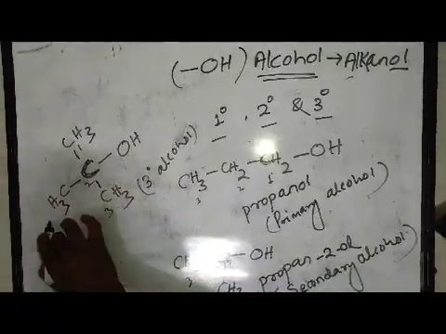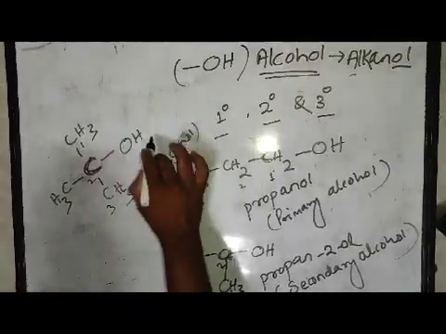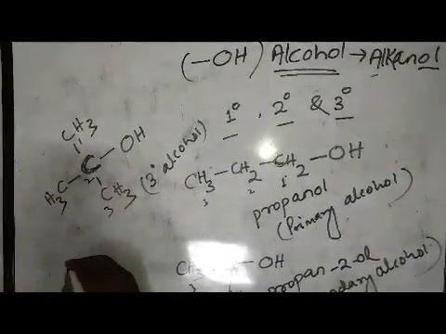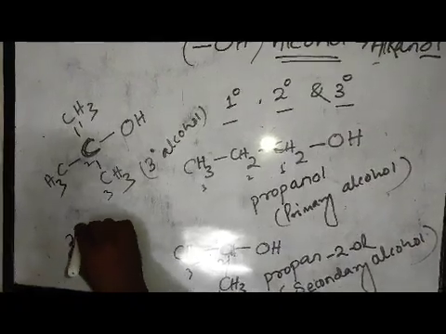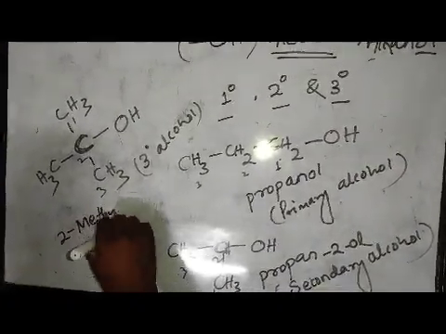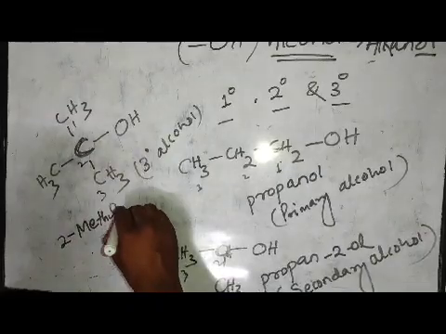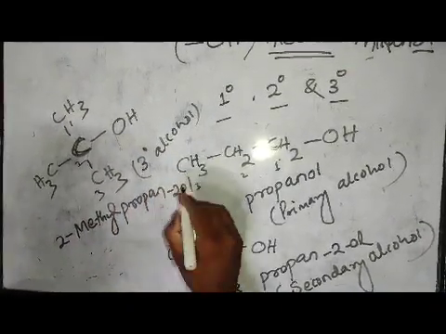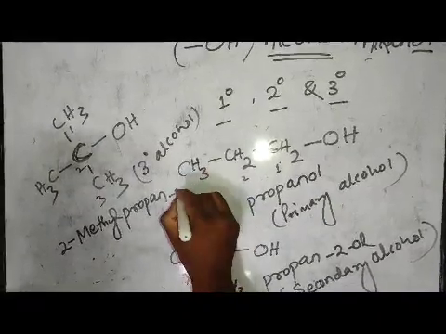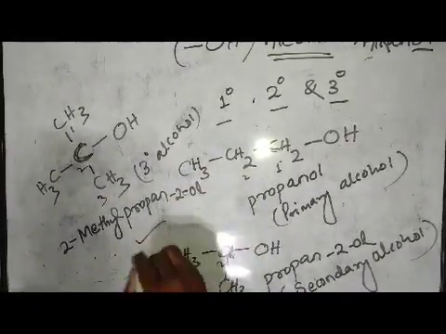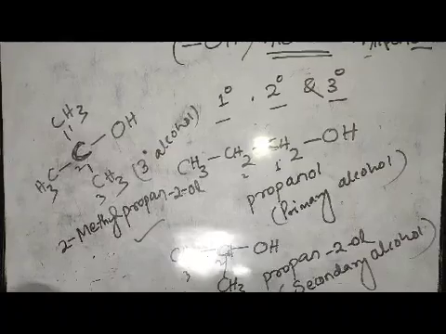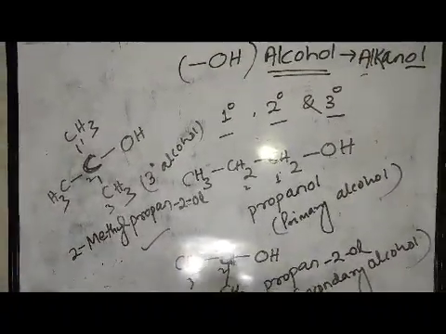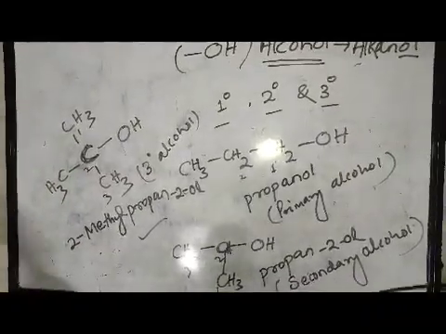At position 2 a methyl group is present and at position 2 the alcohol functional group is present. So the methyl group becomes the substituent. So 2-methyl, and 1, 2, 3 carbon atoms means prop, so propan-2-ol. The molecule name is 2-methylpropan-2-ol. This is all about alcohol. Then we will move forward to the next functional group.